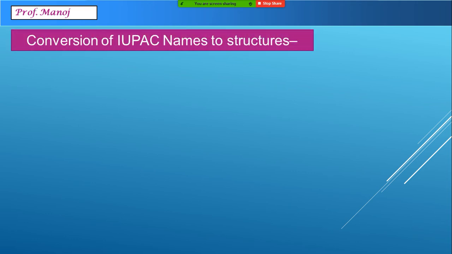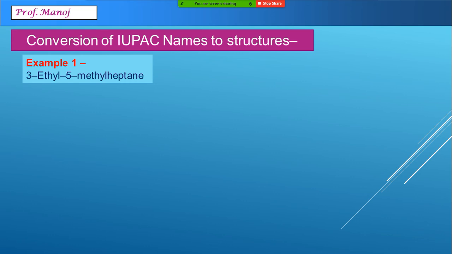We come to one last small part about how to convert IUPAC names into structures. For example, if a name is given to you as 3-ethyl 5-methyl heptane. So when you write it, there are two ways of drawing the structure. One with the carbon skeleton and second in bond line. So we will study first how to convert into carbon skeleton form.